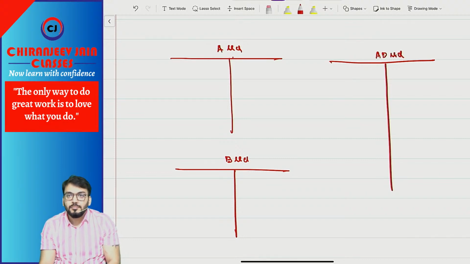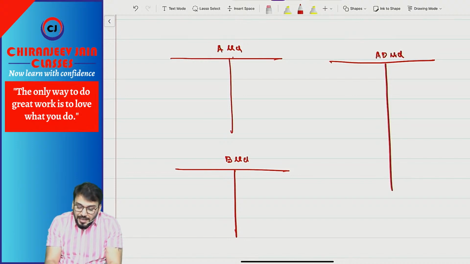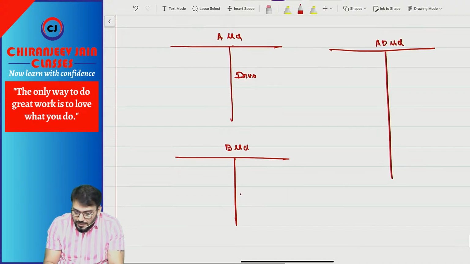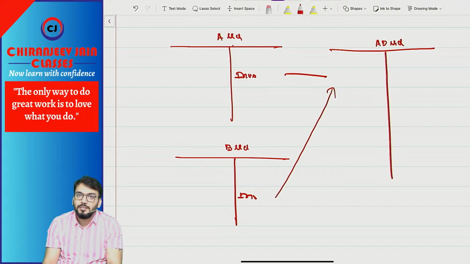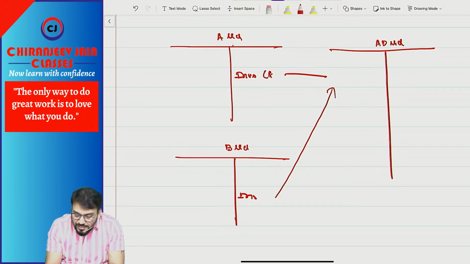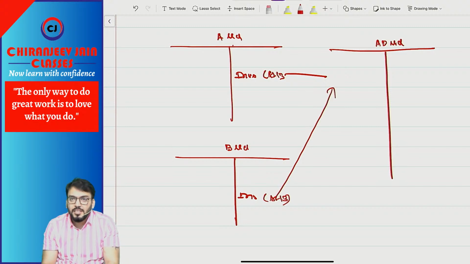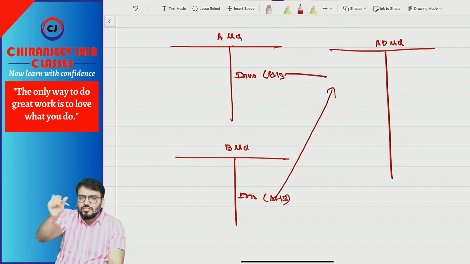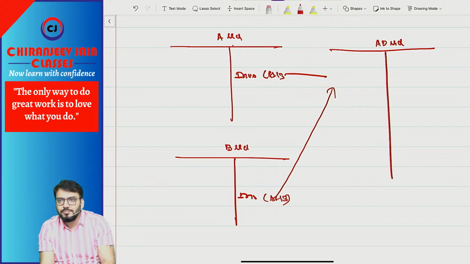Understood? So in the separate balance sheet of A Limited and B Limited, this will be shown as investment. Any investment done will be shown as investment as per AS 13. It is as simple as for a subsidiary company. We write down in the separate financial statement investment as per AS 13 in the books of the parent company.